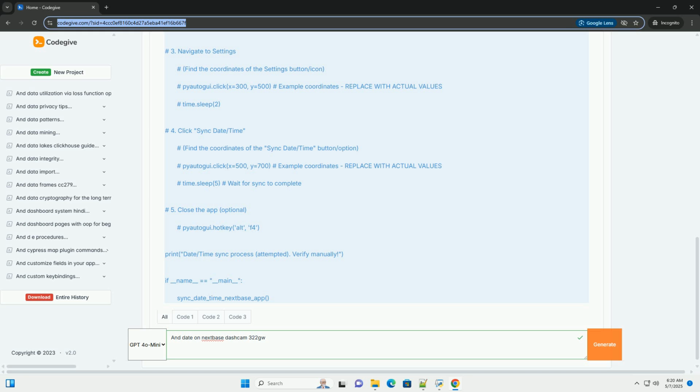Focus on the built-in mechanisms as the most reliable and supported way to maintain accurate timestamps.